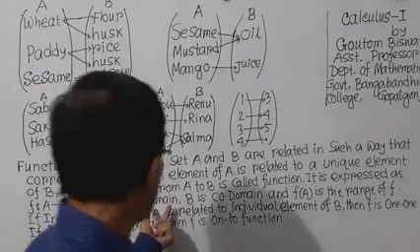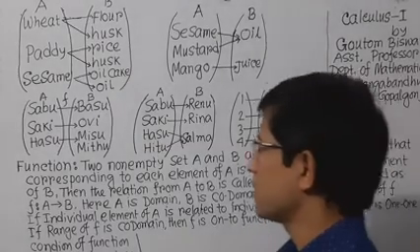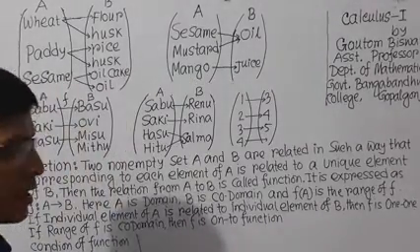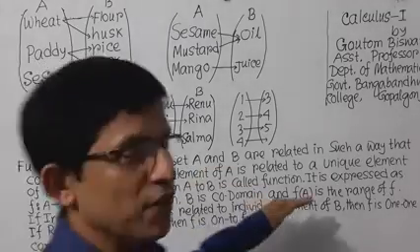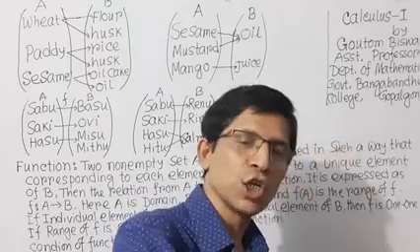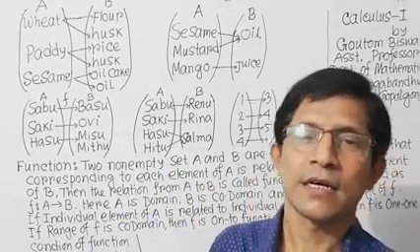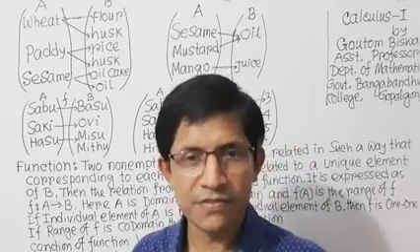Here A is called the domain, B is the codomain, and f of A is the range of the function. That means f of A is one kind of image of the set A into B. So we can also call the range the image.